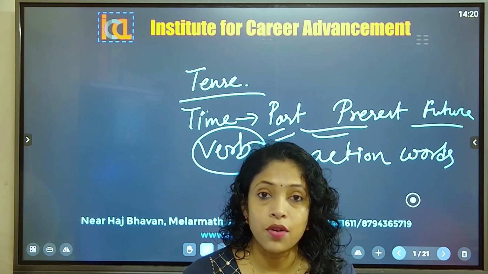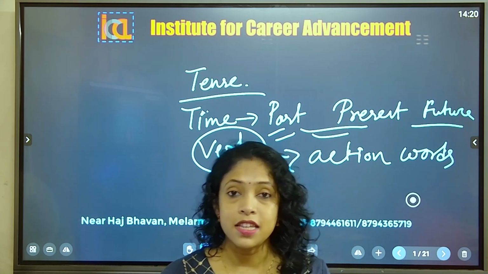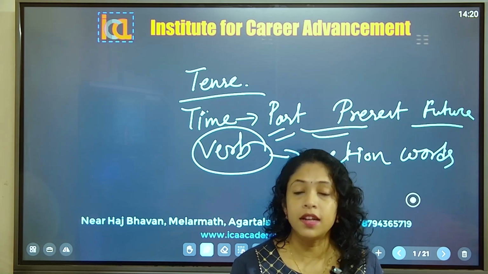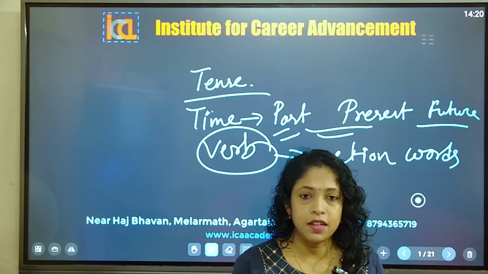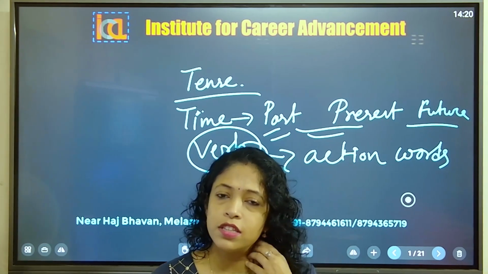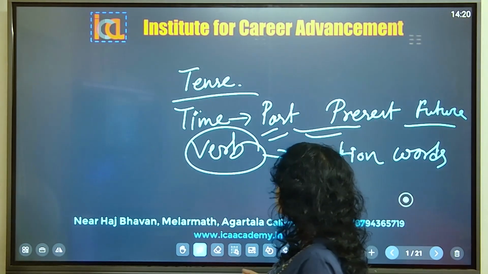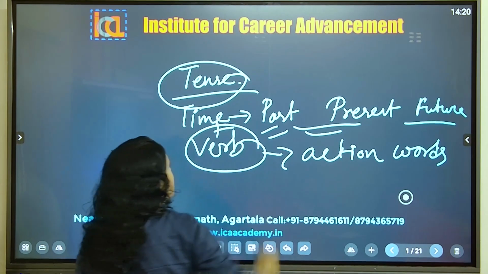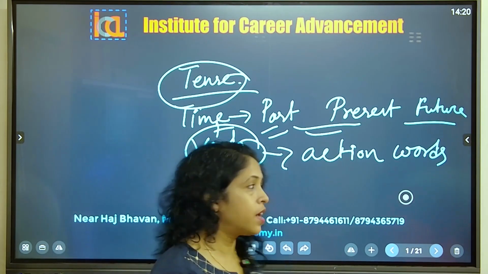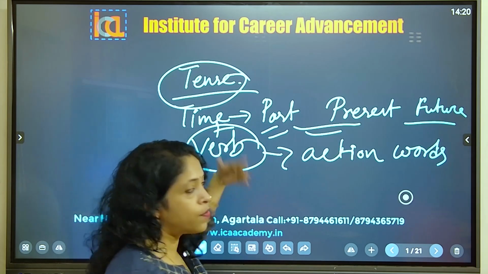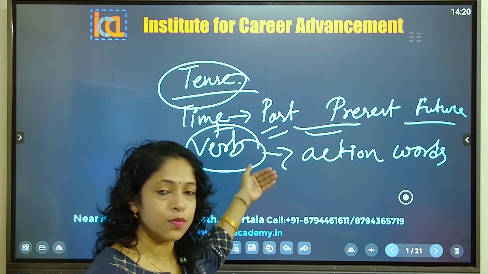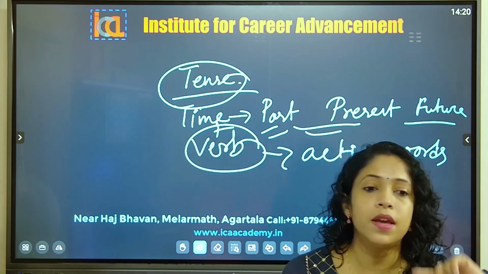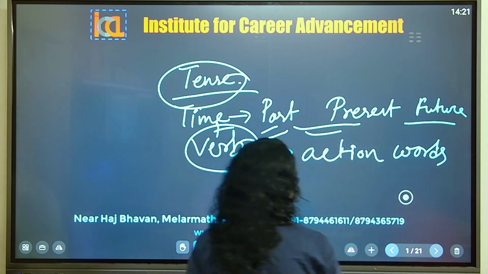Suppose I am now taking your class. Take, that word take, that is a verb. Take, do, go, then walk, then run, then anything, then show, dance, talk, all these things are verbs. So these words are related with the time. So now what is tense? Tense is the relation between time and verb, time and action verb. Okay, that we know already. So moreover, I have tried to make it more clear that tense means always remember that the word verb is related with tense. Okay, so now we will go to the next slide.